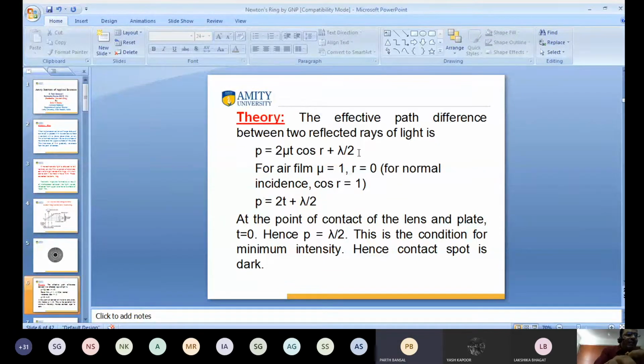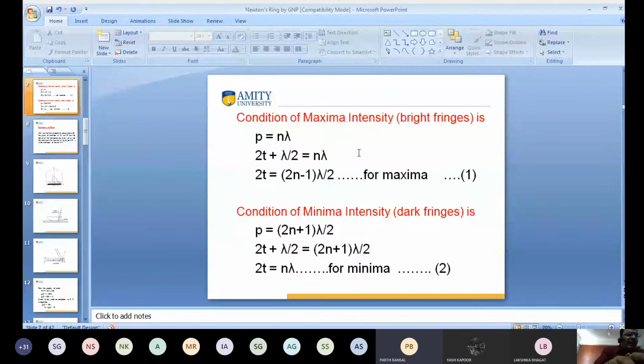You can take minus lambda by 2. You have seen this condition of minimum intensity. Have you seen on screen? If you take plus, then here it is 2n plus 1. When you take minus, then here it is 2n minus 1. Okay? Clear?